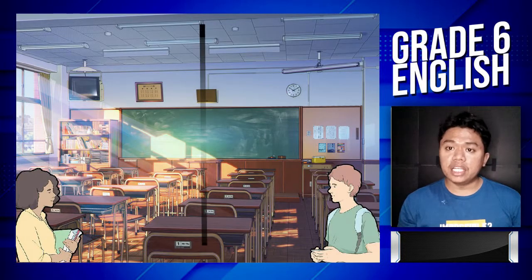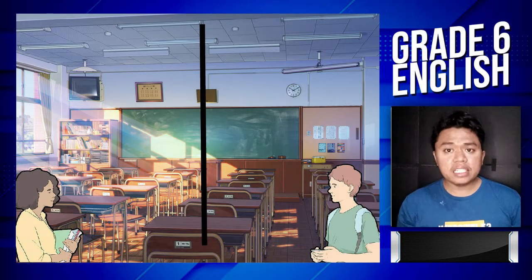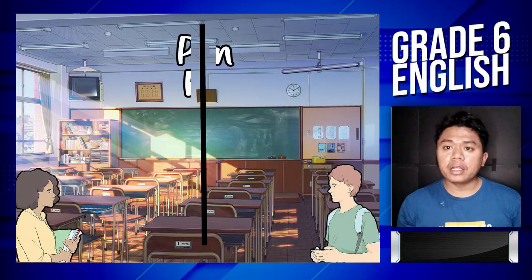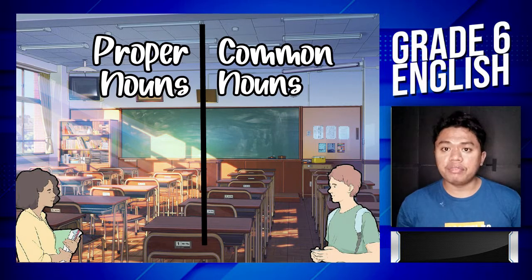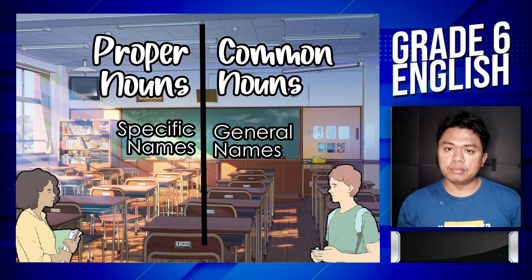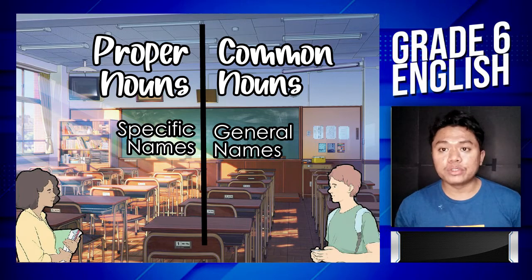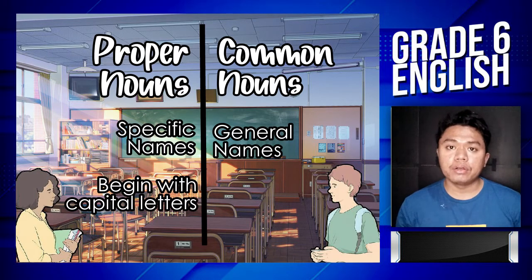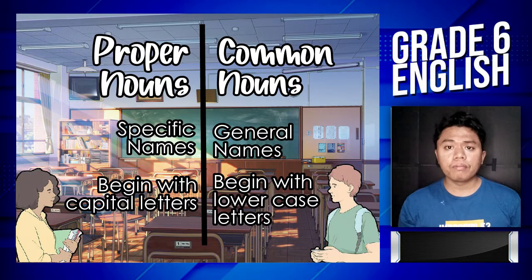For us to remember each noun, it will be easier if we will compare each one to its opposite definition. Proper nouns are specific, while common nouns are general names. Proper nouns begin with a capital letter, while common nouns begin in lowercase letters.